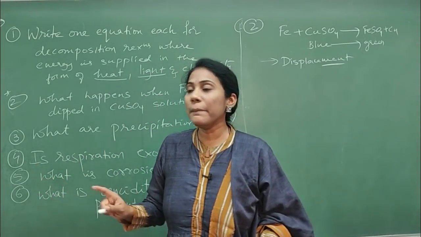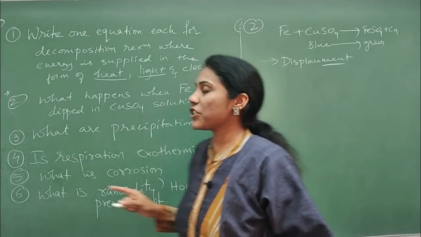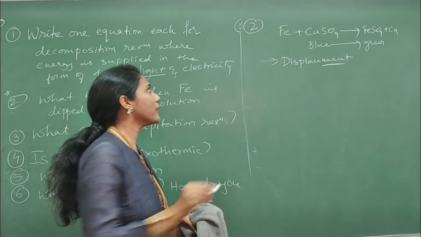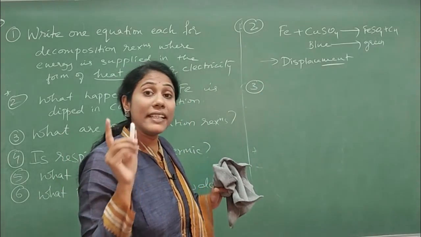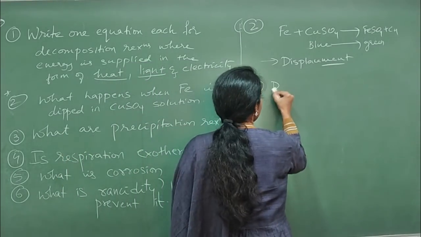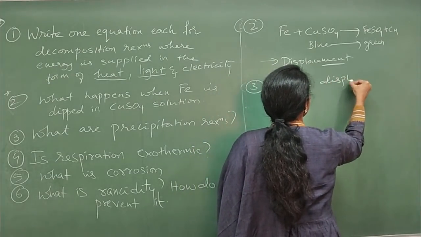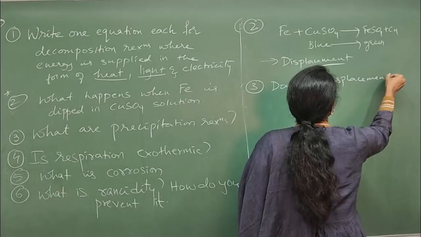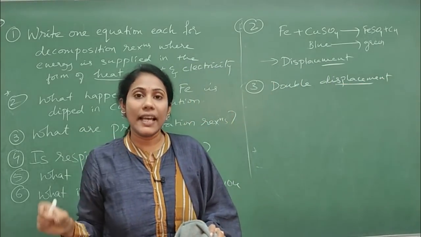Fine. And coming to the third question: What are precipitation reactions? Give an example. Okay. See guys, precipitation reactions are nothing but double displacement reactions. Yes or no? So they are double displacement reactions, where the ions get displaced with one another.